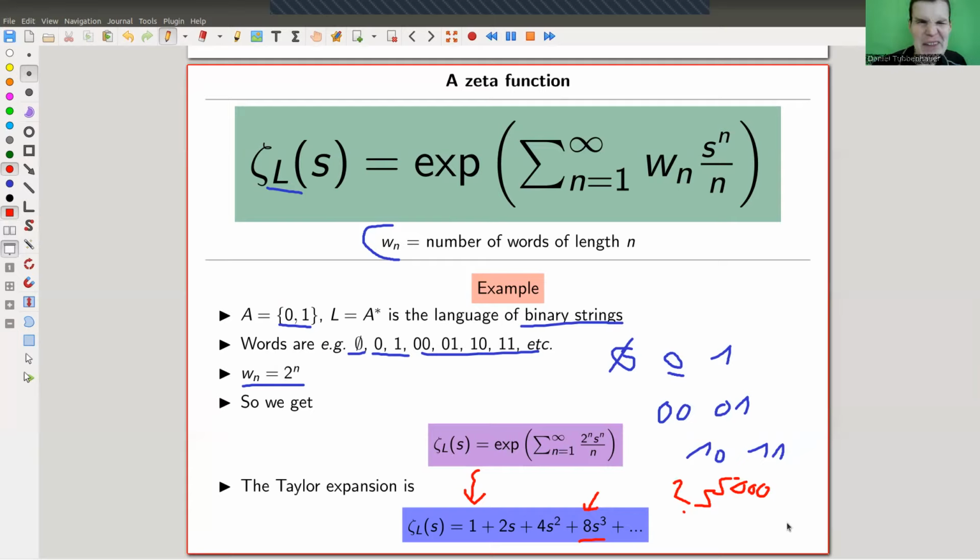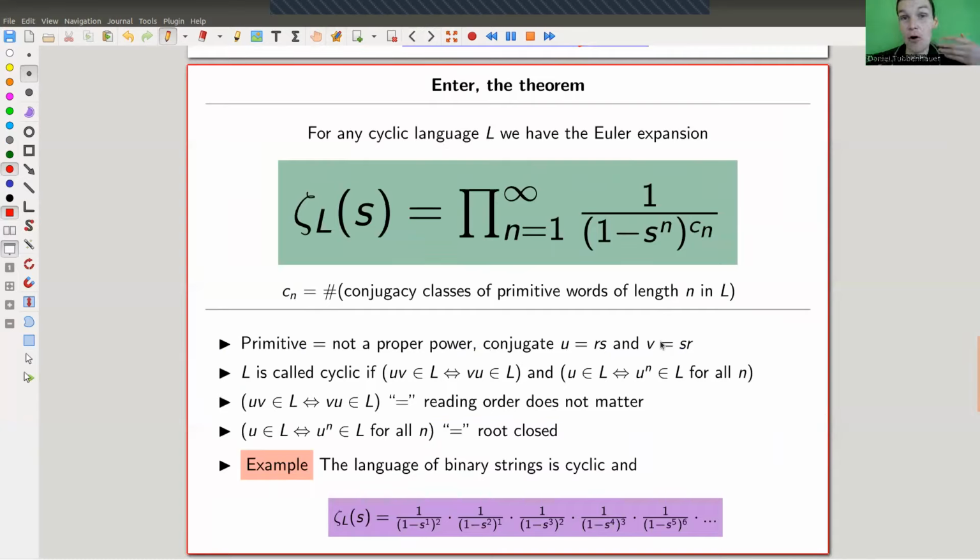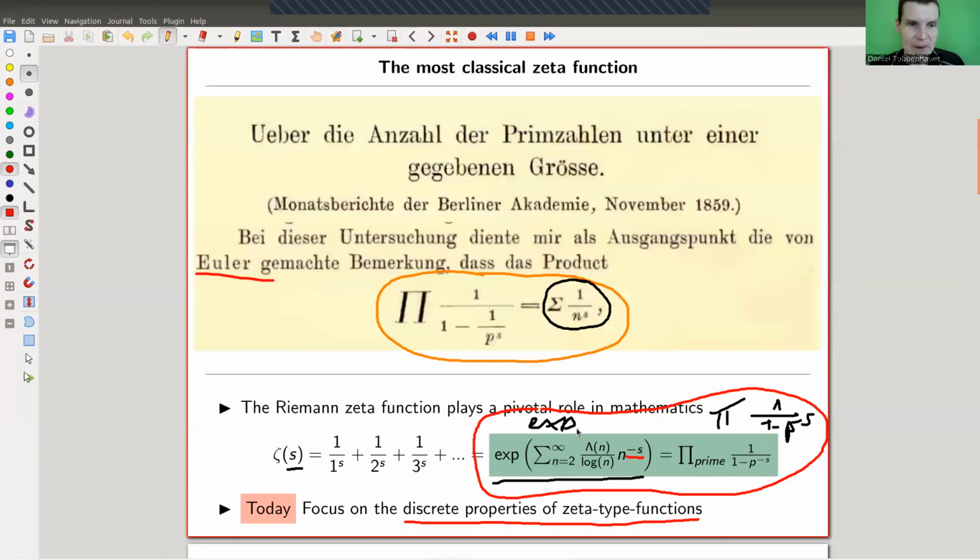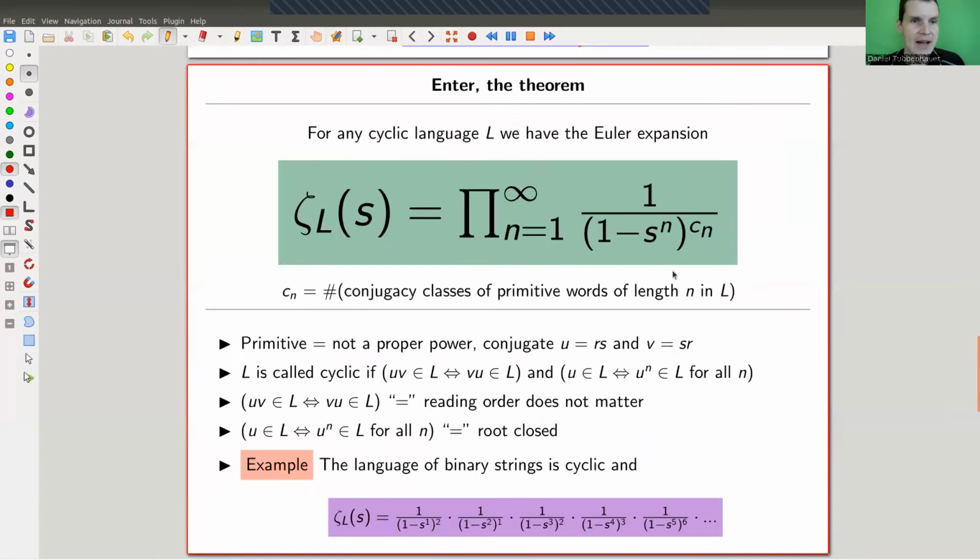But right now, it's basically just the Taylor expansion, the generating function idea. And it's not quite clear why we don't just write down this expression to begin with, but have this funny zeta type function here. And the theorem is then the Euler expansion of the zeta type function. So let us go back. As I said, the details of how they look are a little bit different. But basically, it's again this one here, right? You have this exp, and the exp is equal to the product over these primes. And here it looks very similar. It's the exp, and the exp is equal to this infinite product.